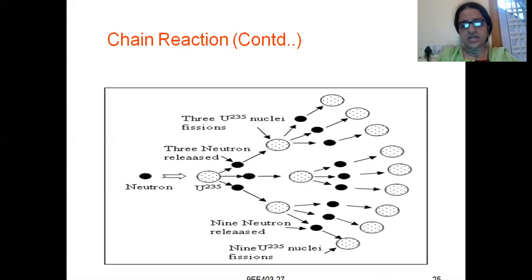Again, see, first one uranium 235 isotope atom participates in the chain reaction. Next, three uranium 235 atoms participate. Next, 9 uranium atoms participate, and this happens throughout. So this is called a chain reaction.